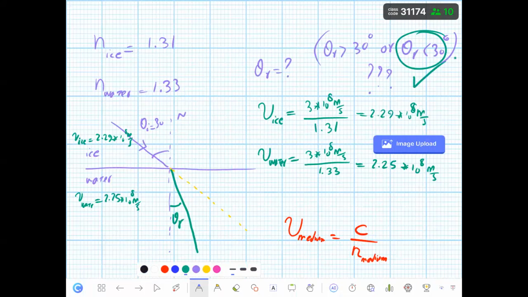Good? And we know that if the velocity increases, the refracted light bends away. If the velocity decreases, the refracted light bends toward the normal line. Any question? Is it clear? Good?